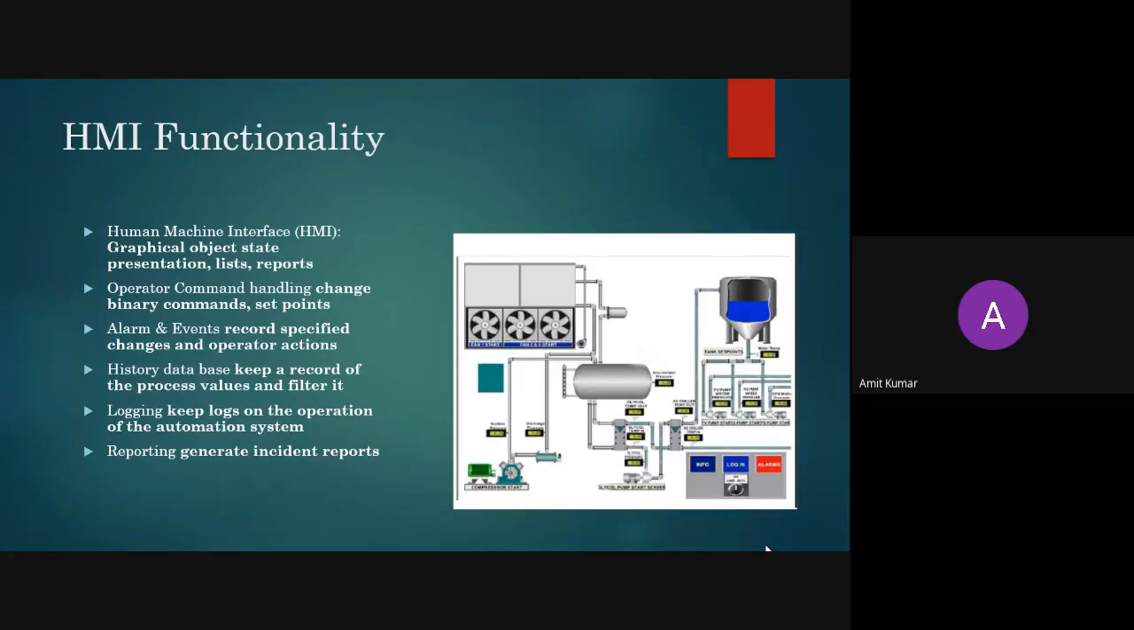Fourth functionality is the history database. So here we are keeping a record of all the process values which are going on in your system. So we will store all the records, so that anyone in the company can view the records, analyze those records and suggest various optimization techniques to enhance the production. So the main objective in an industry is to enhance the production.